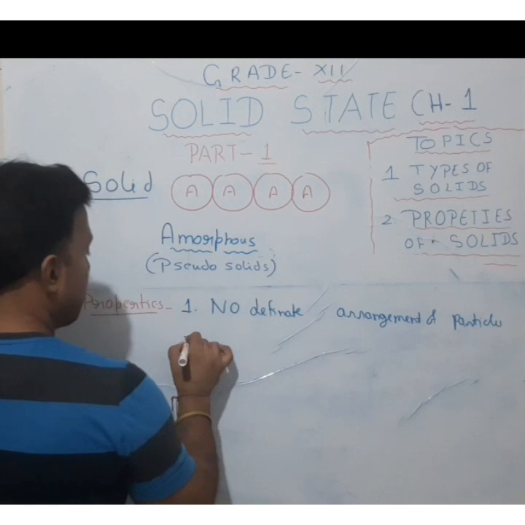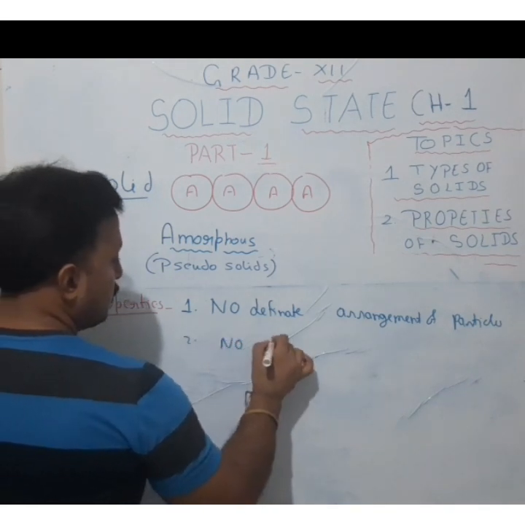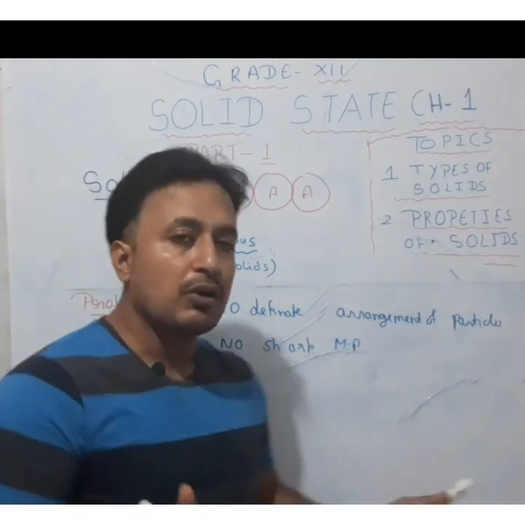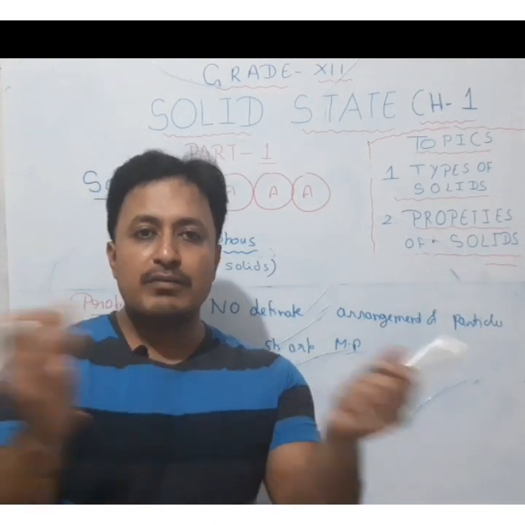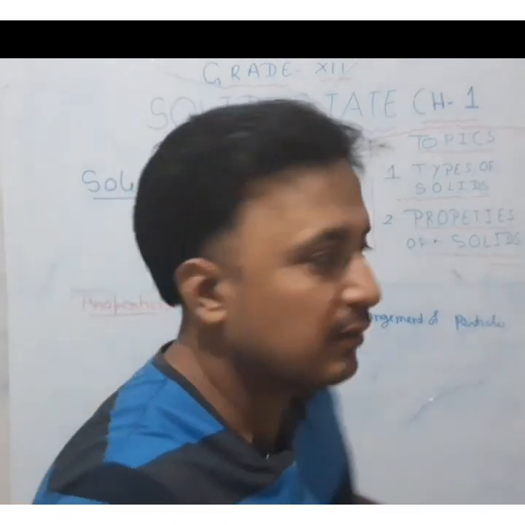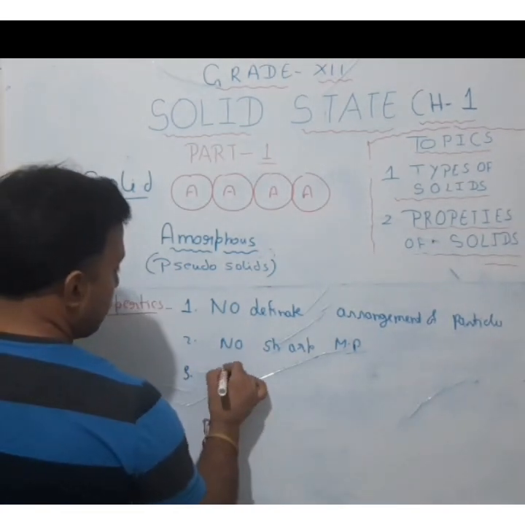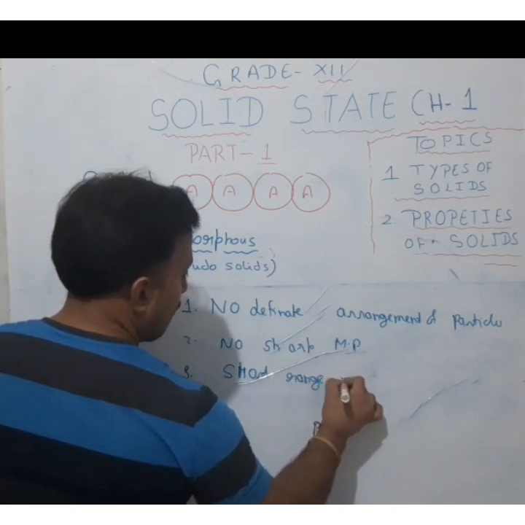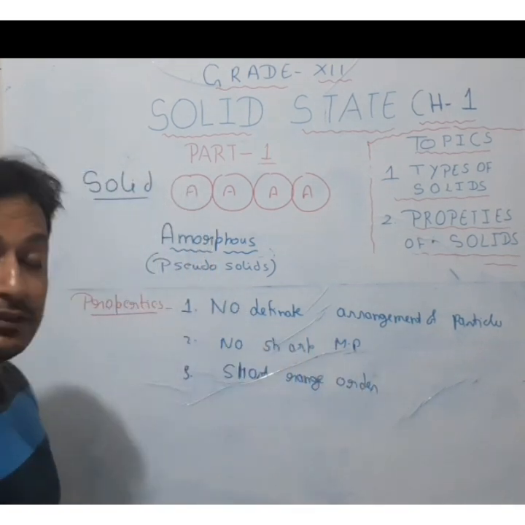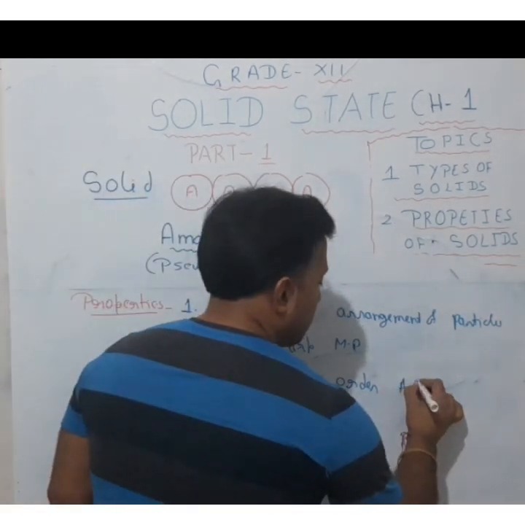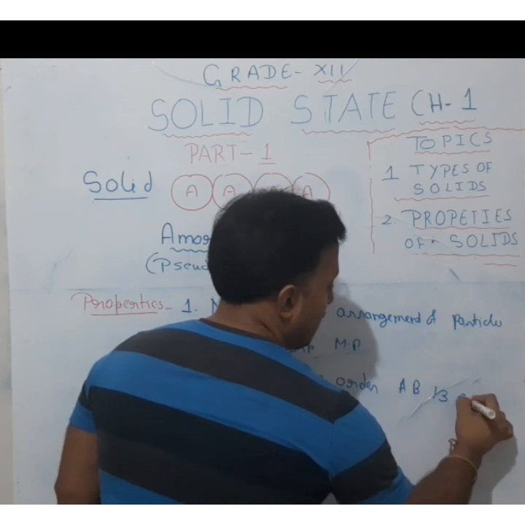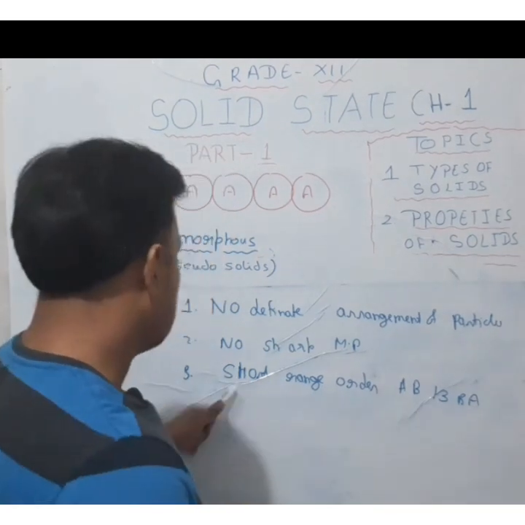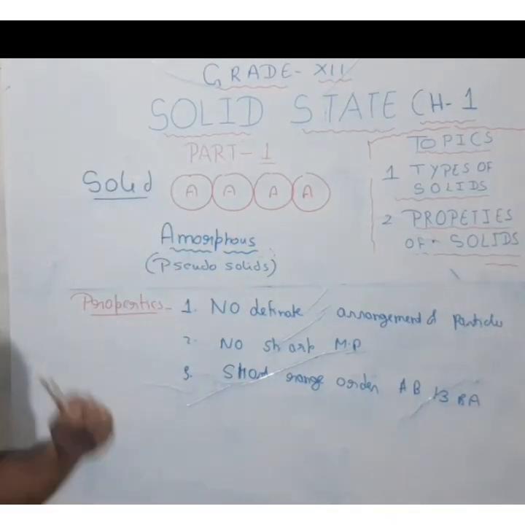Then second, no sharp melting point. Their melting point is not sharp, because there is no regular arrangement of the particles, no definite pattern, so their melting point is also not fixed. Then third, they have short range order. When we say short range order, it means the particle sequence, suppose it is A, B, B, B, A of any type, the regular arrangement is not repeated over the entire solid. So it has short range order.